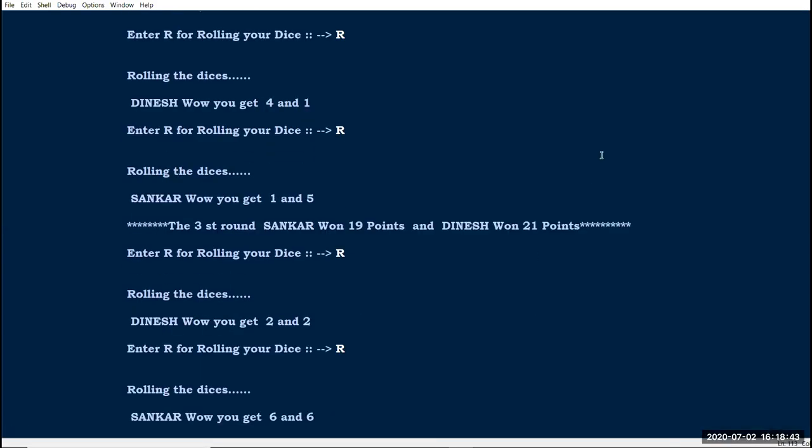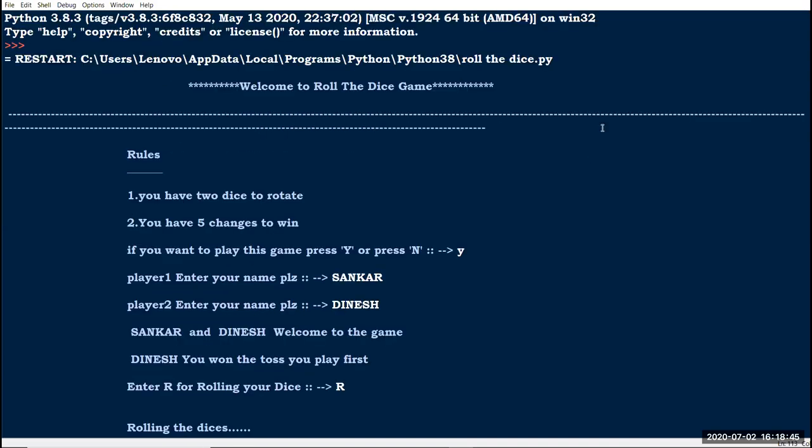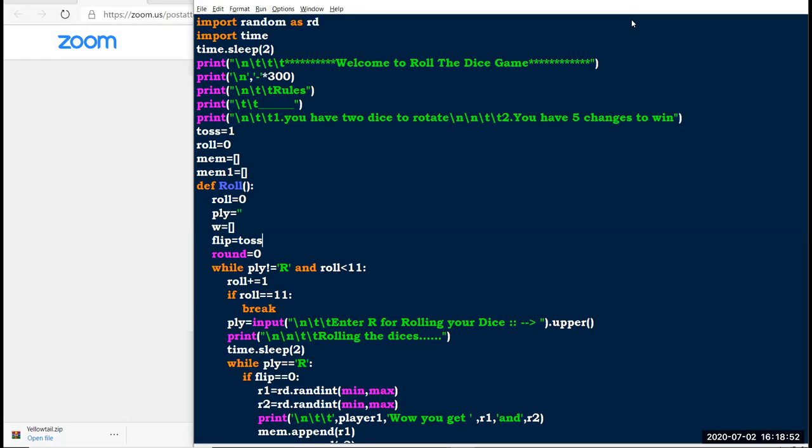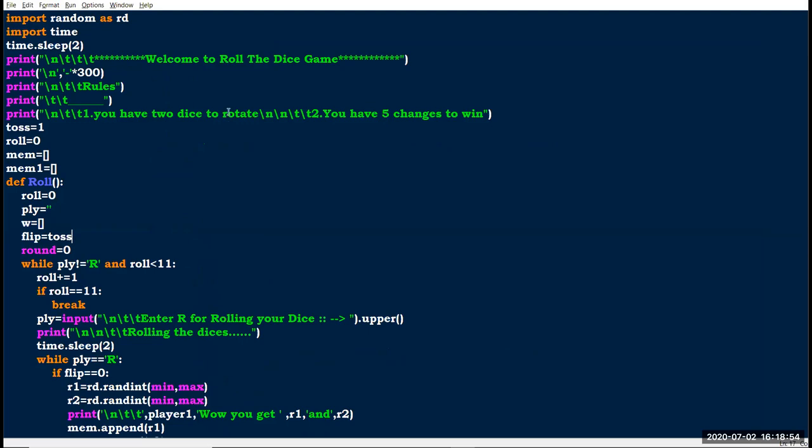I'll explain the coding also. Okay, so you all try to solve this. I'll explain the coding. So first I have imported the random module. The random function we have already seen in previous classes.